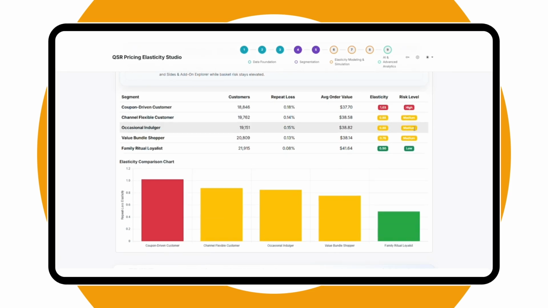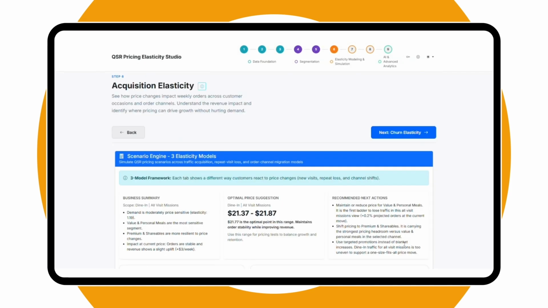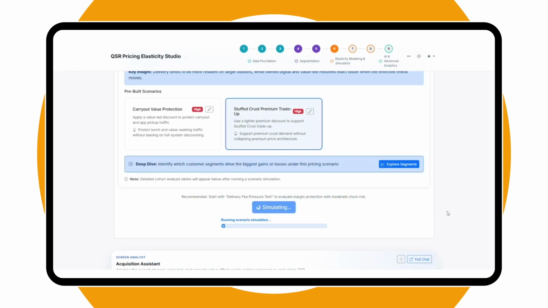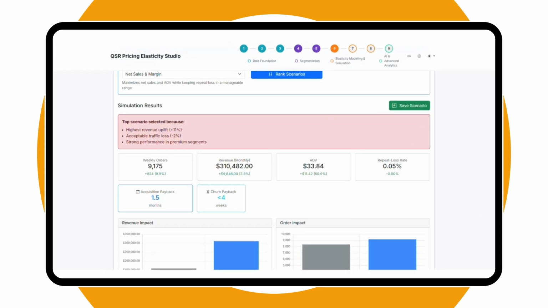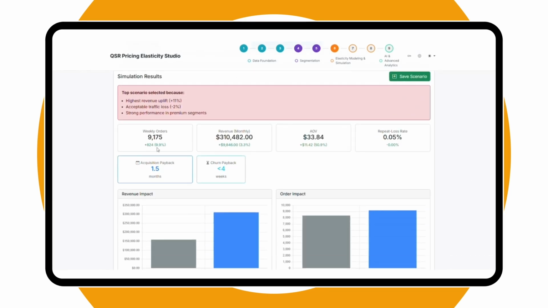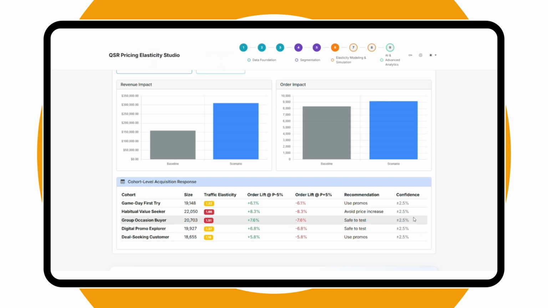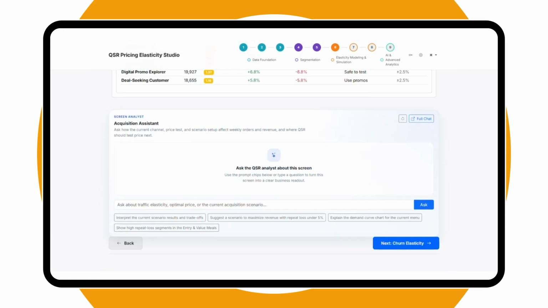With this foundation in place, we move into simulation, where the real power comes in. We start with acquisition, understanding how pricing impacts incoming traffic and orders. Using the Simulate Scenario capability, teams can test pricing strategies instantly. Now we see the complete impact across revenue, orders, and customer behavior. This is critical. We're not just optimizing revenue, we're balancing growth with retention.